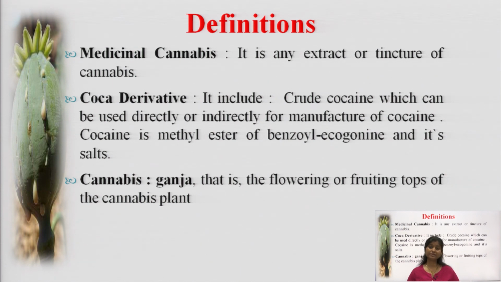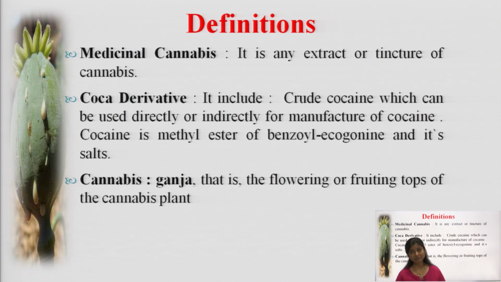Medicinal cannabis is any extract or tincture of cannabis, that is, an alcoholic extract that we use for making medicinal preparations. When we talk about the tincture of cannabis, we are dealing with it in medicinal form. So it is termed as medicinal cannabis because we are using that cannabis to prepare some medicine.